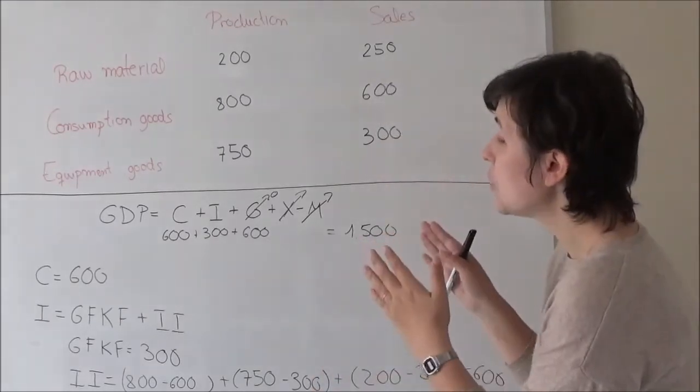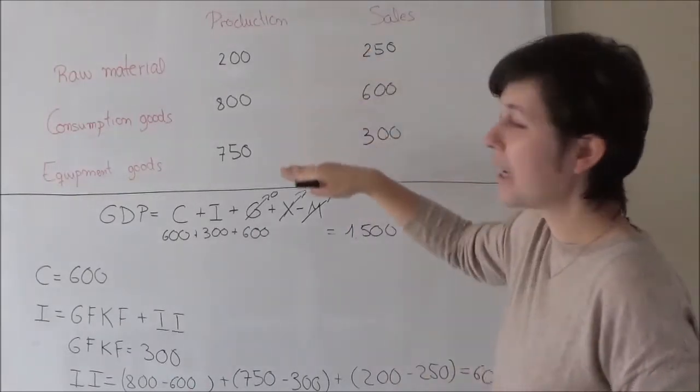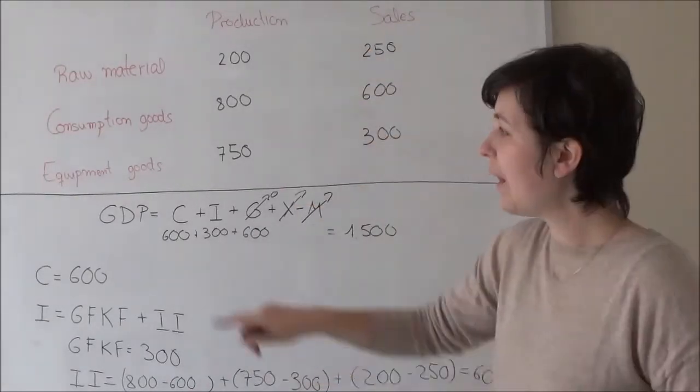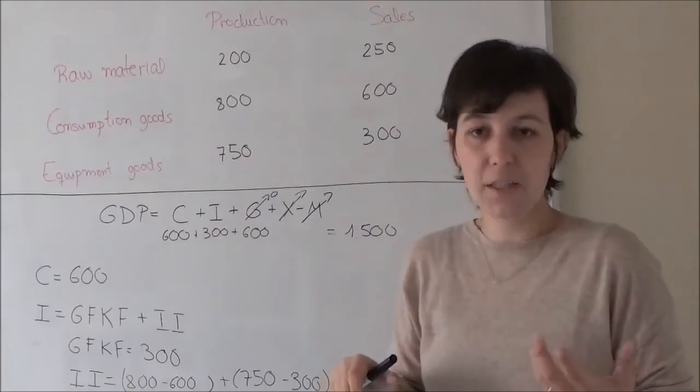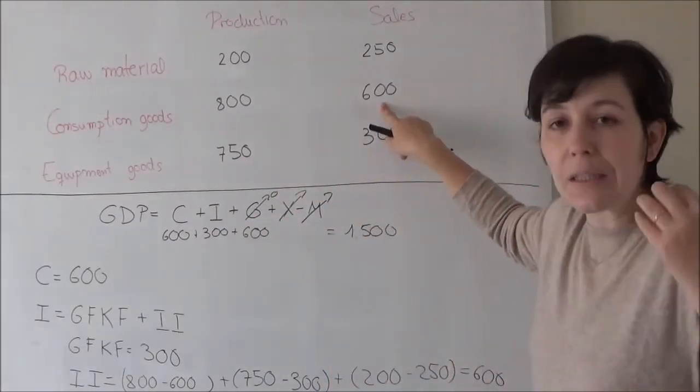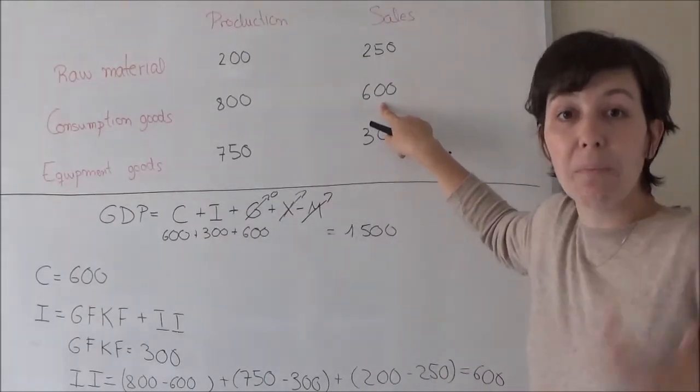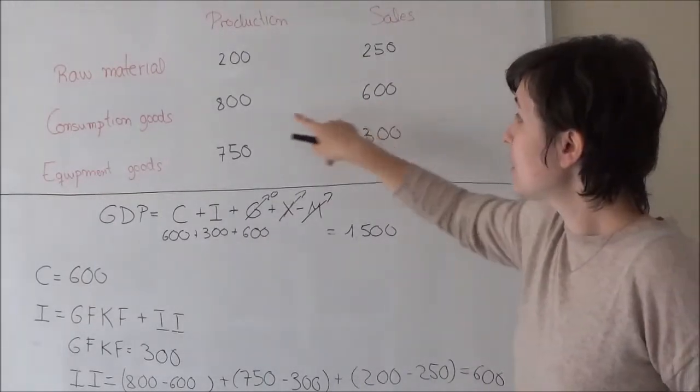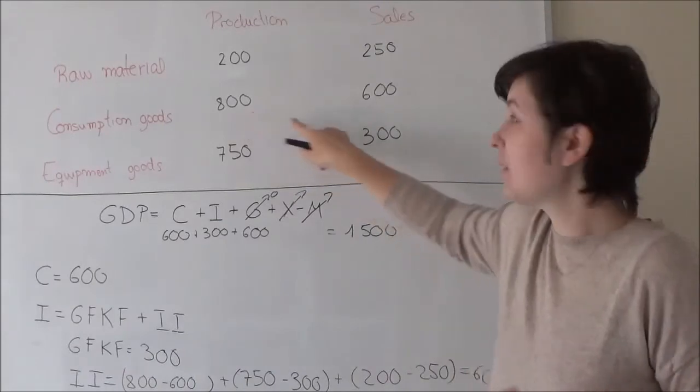So we are going to do this for the three kinds of goods that we have. Let's start with consumption goods, for example. Here we have this production and this consumption. If we are just observing consumption, we are going to make a mistake, right? Because the actual production is higher than the consumption.